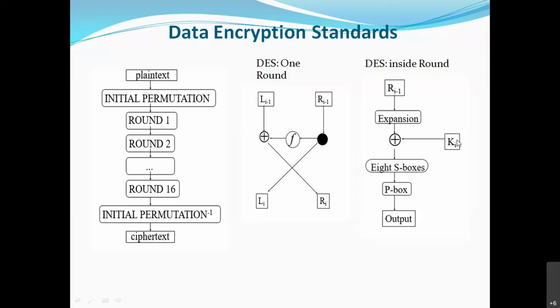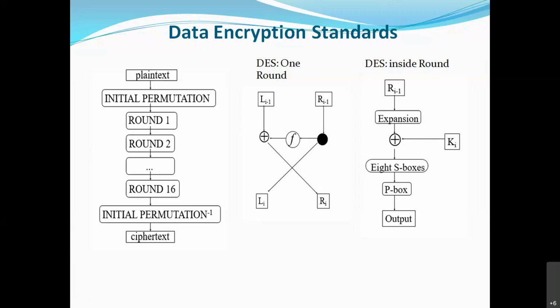So 32 is converted or expanded to 48 bit. Key size is 56 bit, and the 56 bits are converted to 48 bit. There is some process to convert 56 to 48 and 32 to 48. Now this is 48, this is 48, and both are XORed. Whatever is the output of the XOR operation will be given to the S box. What is an S box? This is the substitution box.